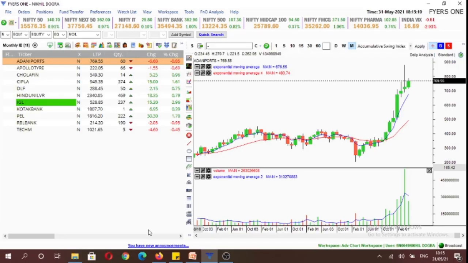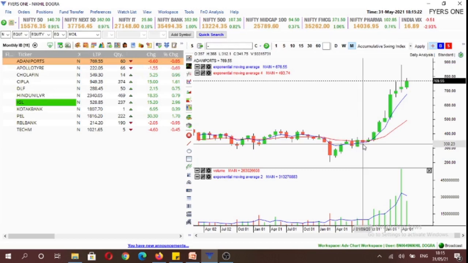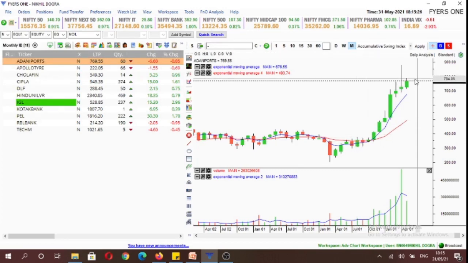Now we would be discussing our stock watch list for the month of June. This stock watch list comprises of inside candles on the monthly time frame, and we would be looking to trade breakout to the upside only, because we would be initiating positions in the cash market and we would be holding them in a demat account for a period of 30 days or till the last working day of this calendar month.